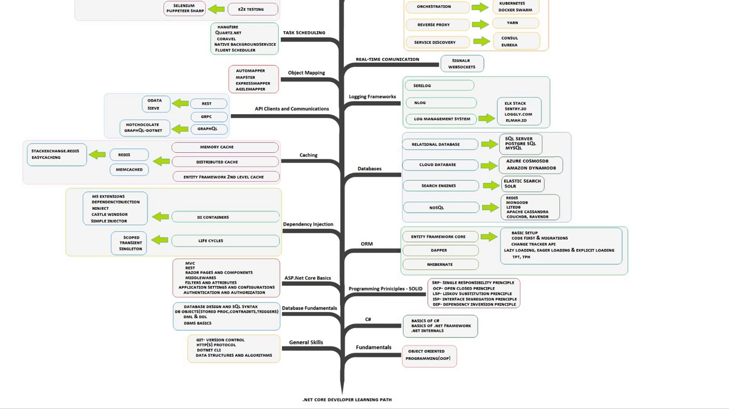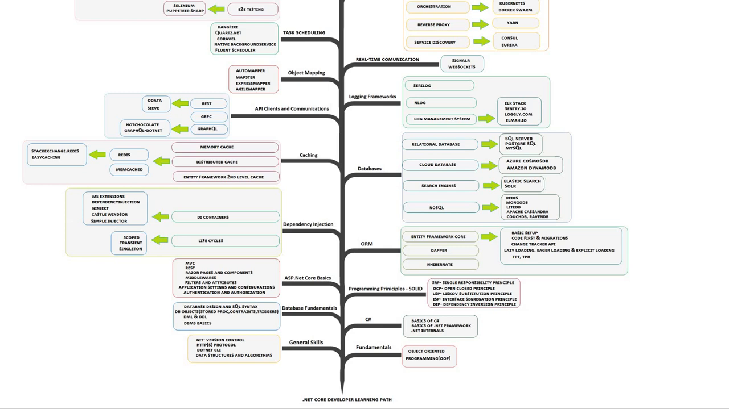Also, there are some basics of database fundamentals that should be known, which include the designing and the SQL syntax. It involves other objects like stored procedures, constraints, and triggers. And also it involves the data manipulation language and the DDL, data definition language, and also the DBMS basics. Apart from this, the developer should also be aware of some SOLID principles which will be required while implementing the logic, which include the single responsibility principle, OCP, LSP, ISP, and DIP.